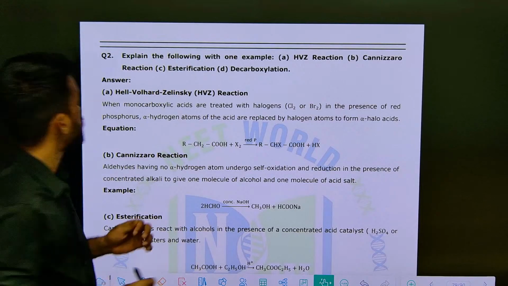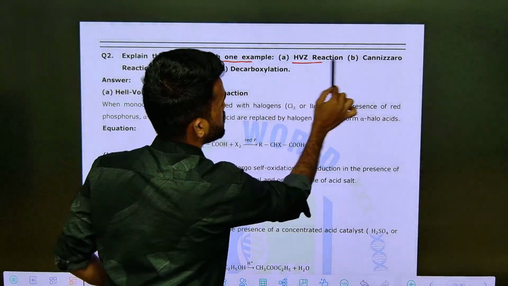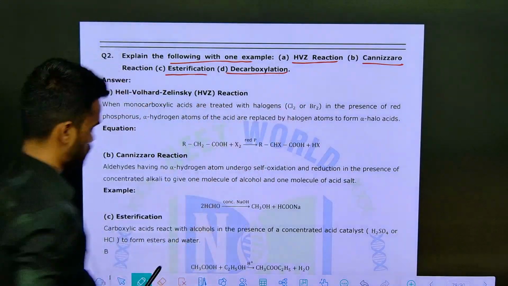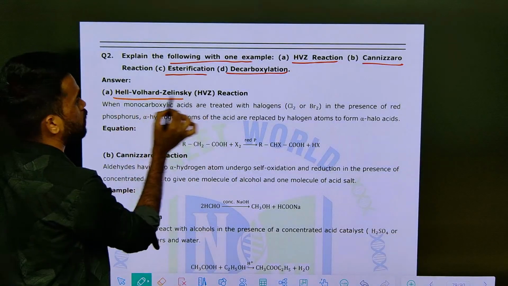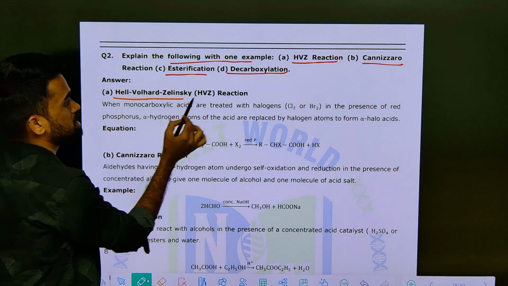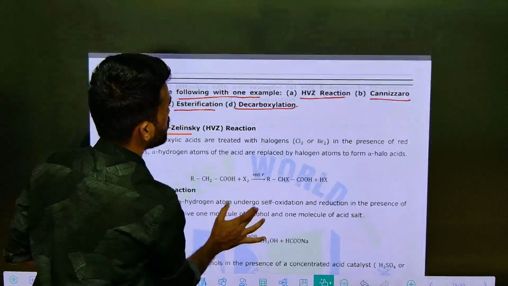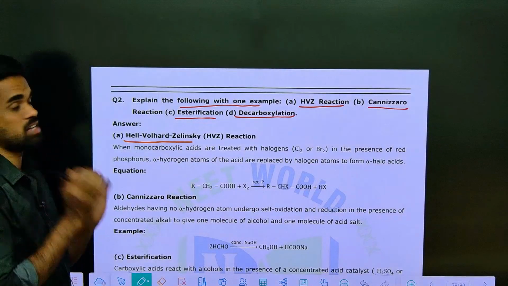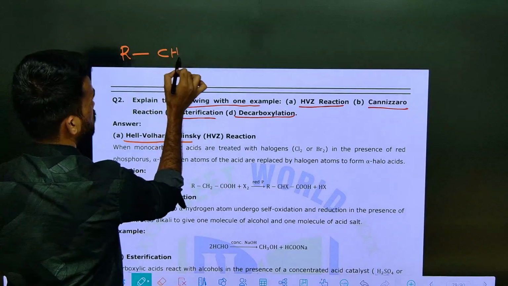So look at this. Explain the following with one example: HVZ reaction, Cannizzaro reaction, esterification, decarboxylation. See here, HVZ reaction, the Hell-Volhard-Zelinsky reaction. So what this reaction says, just listen to what I am explaining. HVZ is one of the very easy reactions. You need to take a carboxylic acid.